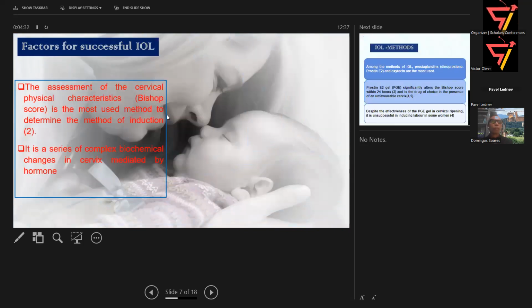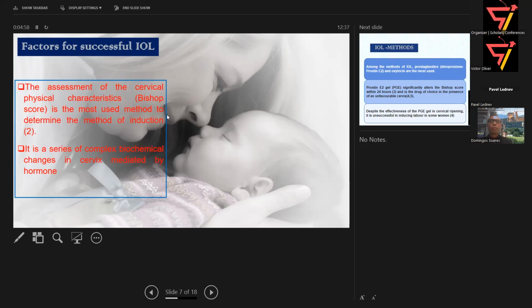So what are the factors which can predict successful induction of labor? The most important, because we are doing everything to open the cervix, is ripening of the cervix. To assess the cervix, there is something called the Bishop score. The cervix is like a funnel, normally closed.